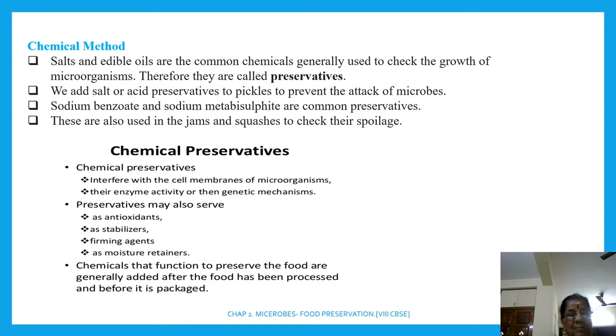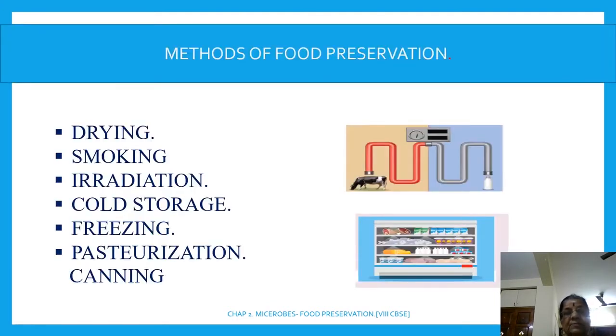Next, chemical preservatives like antioxidant, stabilizer, forming agent. Then methods of food preservation such as drying, smoking, irradiation, cold storage, freezing, pasteurization, and canning. What are all? Drying, smoking, irradiation, cold storage, freezing, pasteurization, and canning. இப்போதான் இது எல்லாத்துக்கும் மீனிங் சொல்லியிருக்கேன்.